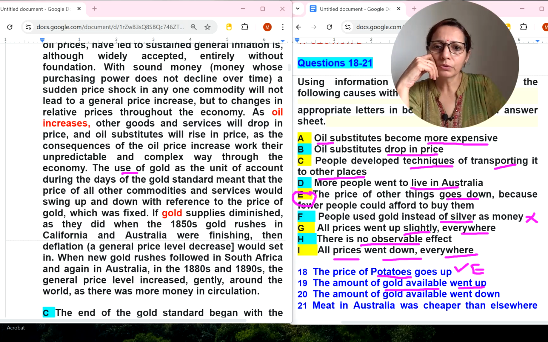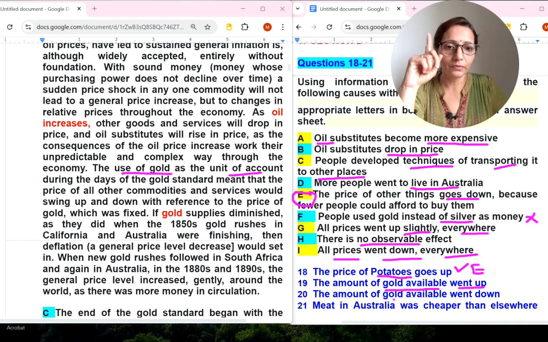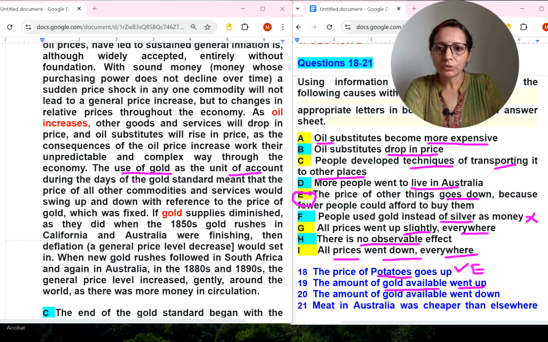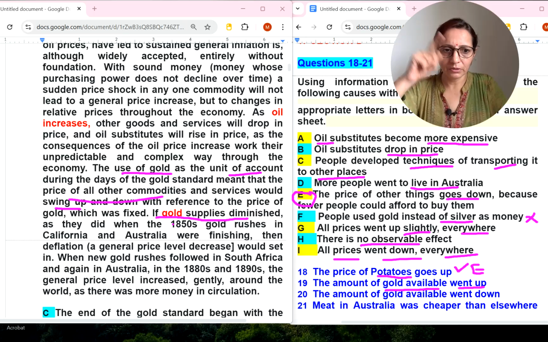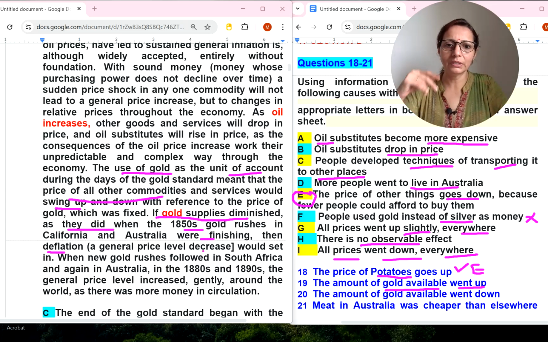The use of gold as a unit of account. Here, the amount of gold available went up. Next one is went down. The use of gold as a unit of account during the days of the gold standard meant that prices of all commodities and services would swing up and down. Up and down wording is here. If gold supplies diminished, meaning going down, as they did when the 1850s gold rushes in California were finishing, then deflation, a general price level decrease, would set in.